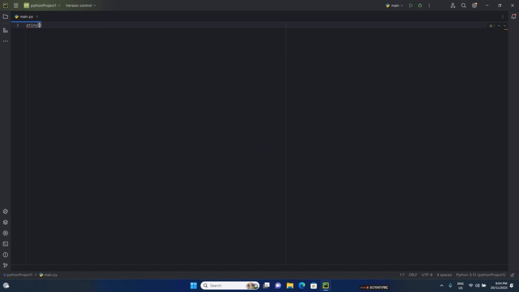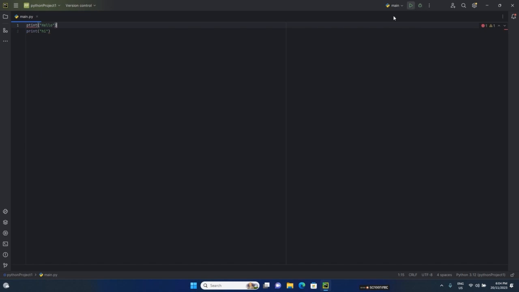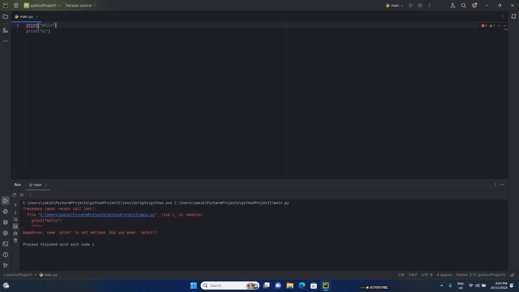Print hello, then print hi. Now let's run this program.